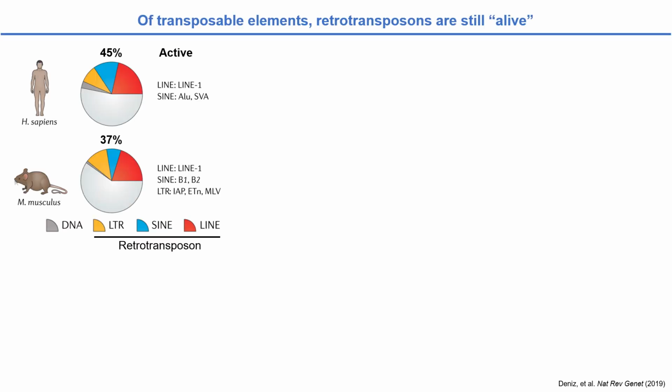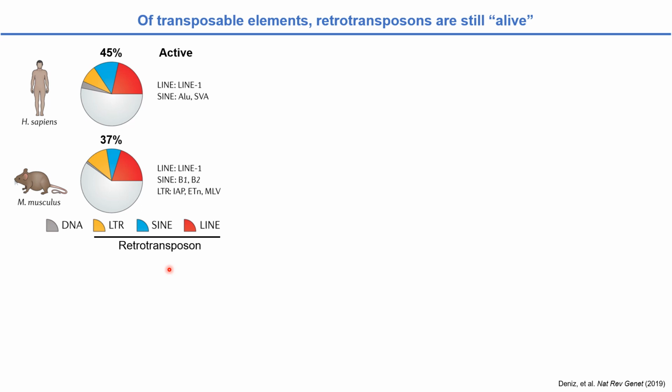Transposable elements, which some people call junk DNA, contribute 45% of the human genome and 37% of the mouse genome. Most of them are retrotransposons, including the long terminal repeat (LTR), long interspersed nuclear element (LINE), and short interspersed nuclear element (SINE).